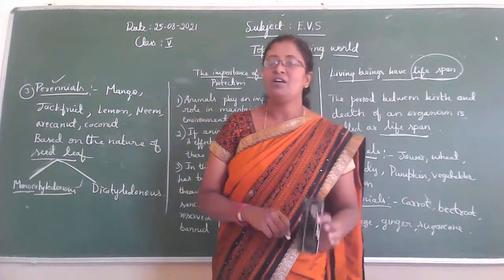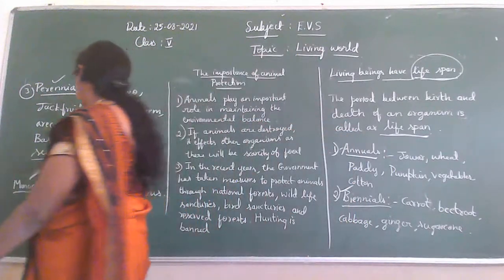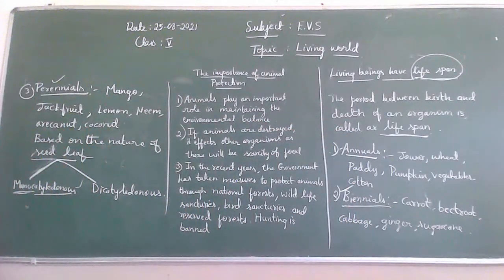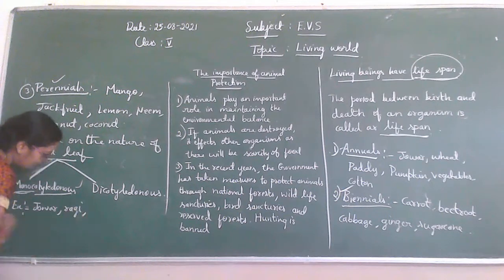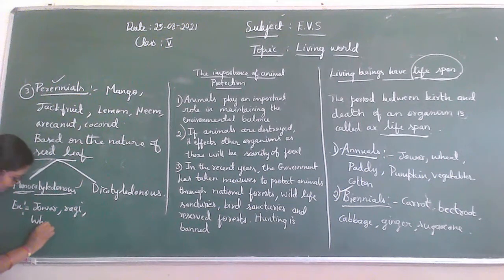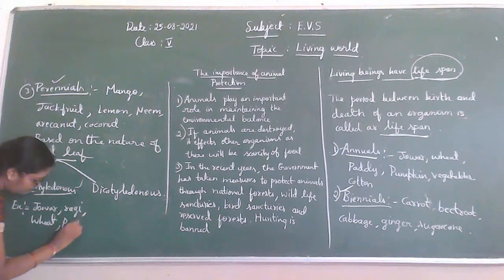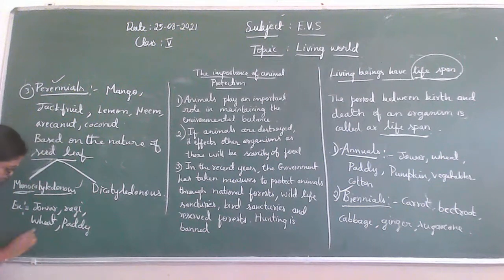Understand, children? So monocotyledonous plants have only one cotyledon or only one seed leaf. They are called monocotyledonous. Example for this: jowar, ragi, wheat, paddy, and then another one, millets.